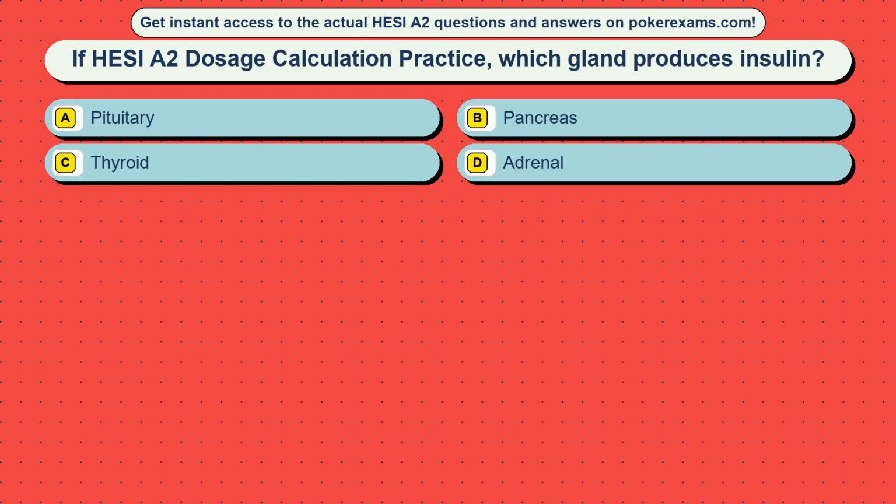Question 40. If HESI A2 dosage calculation practice, which gland produces insulin? Option A pituitary, option B pancreas, option C thyroid, option D adrenal.